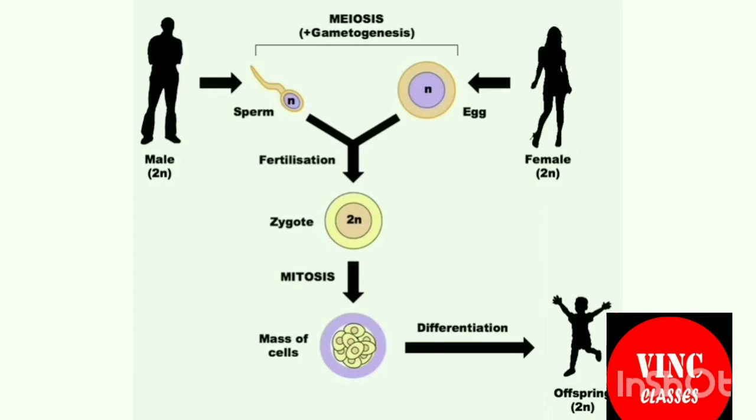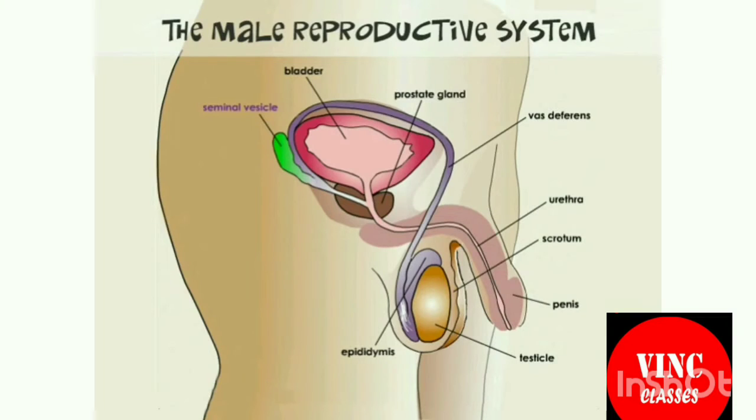Now, male reproductive system. The male reproductive system is located in the pelvis region. It includes the pair of testes along with accessory ducts, glands, and external genitalia. Testes are situated outside the abdominal cavity within a pouch. Pouch is known as scrotum. Scrotum maintains the lower temperature of testes.